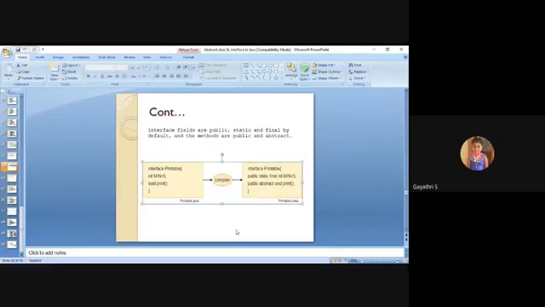By default, all the variables initialized in the interface are public static final. By default, all the methods which are declared, and why declared? Because there is no body, within the interface are automatically public abstract. So int min equal to 5 is converted into public static final int min equal to 5, and void print is automatically converted into public abstract void print. These two things are the eligible properties within the interface.